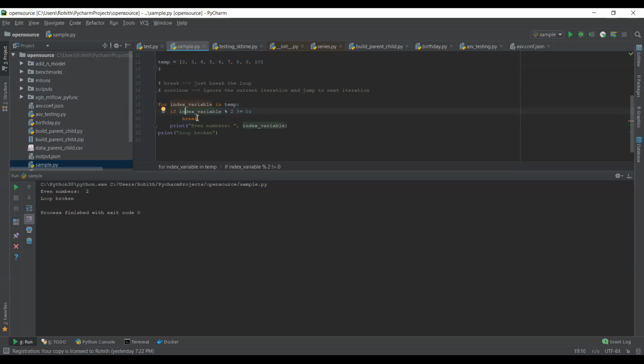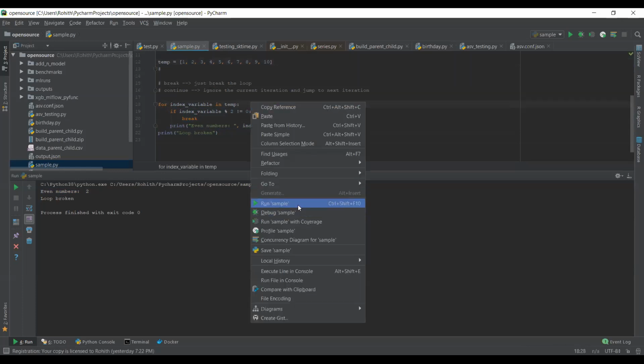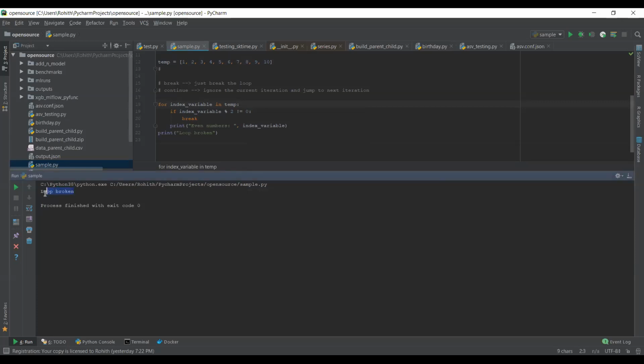So the condition is satisfied. Since 3 is an odd number, we are simply breaking. It means the rest of the values are ignored and we came out of this loop directly. But if I add 1 here, we won't even execute to the 2 value. It will break at the first position itself, because the first value is an odd number, and as per the condition, if you encounter an odd number, simply break out of the loop. So it won't even execute this one.